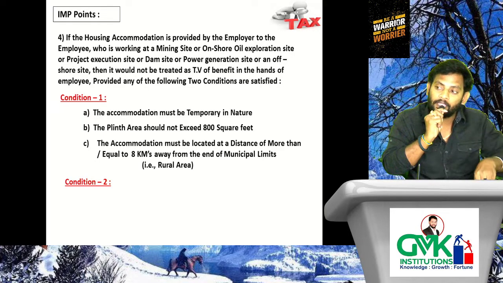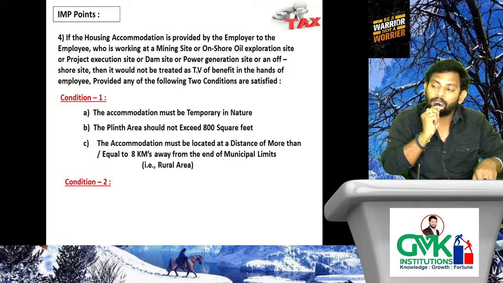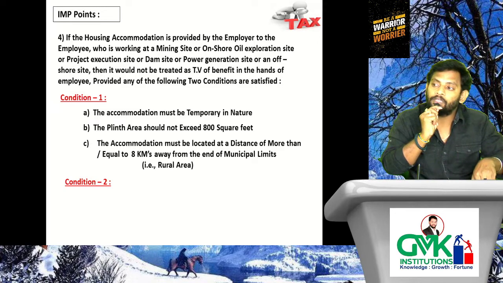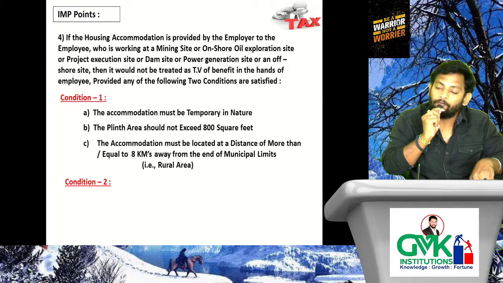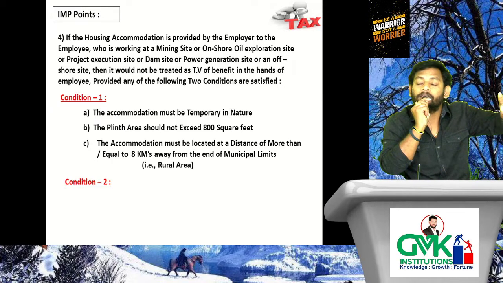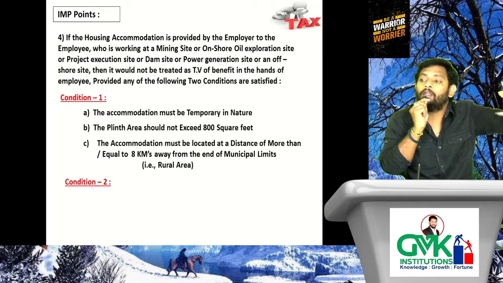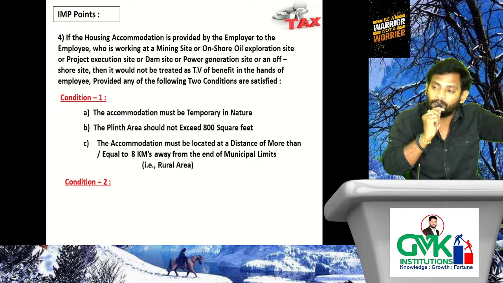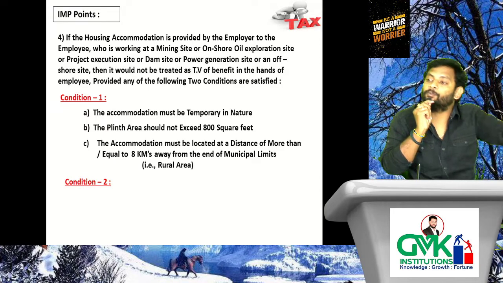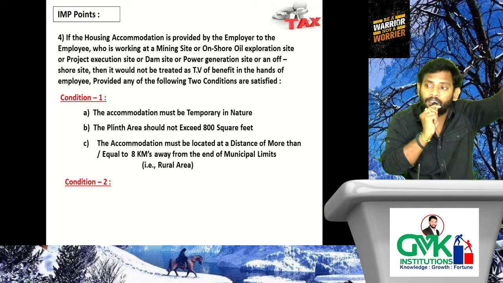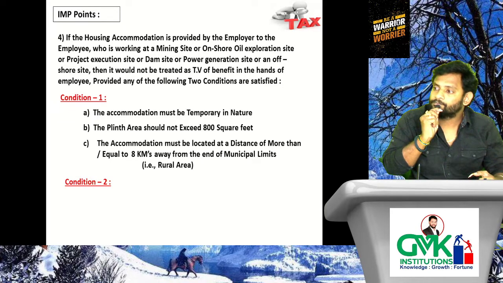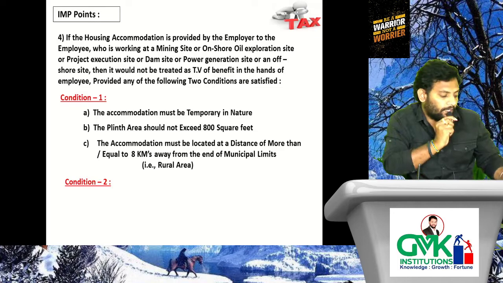That means the area in which population does not exceed 20,000 is itself a remote area. From that remote area, the accommodation should be located at a distance of more than 40 kilometers away, nothing but forest area. From a remote area, what should be the distance? More than 40 kilometers. That means obviously the place of accommodation is located in a forest. Then only it will be provided as exemption.